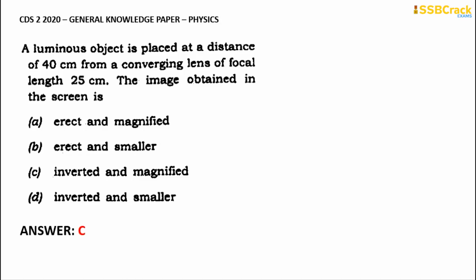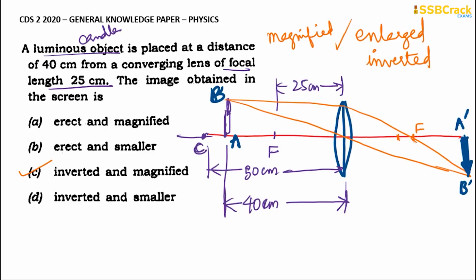Whenever the object is in between the focal length and the center of the radius of curvature, what will be the nature of the image that is formed? It will be inverted and magnified.